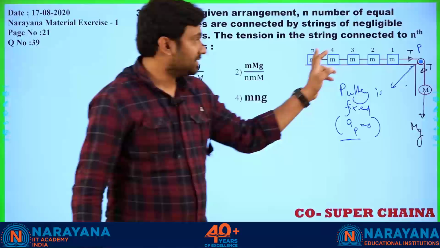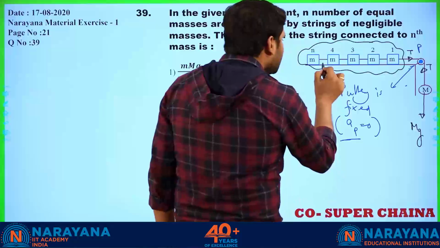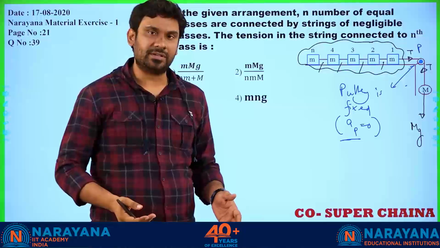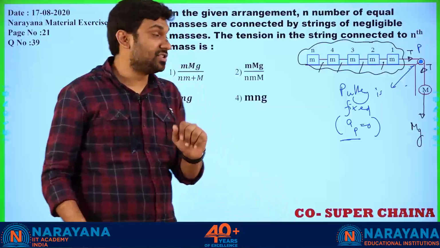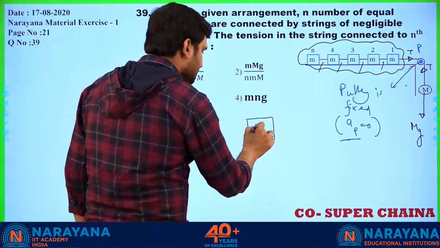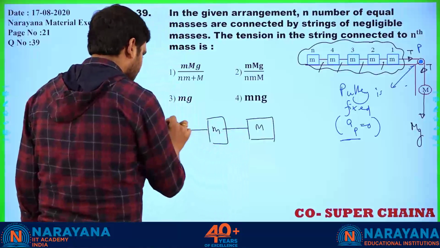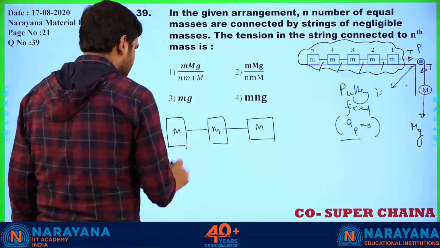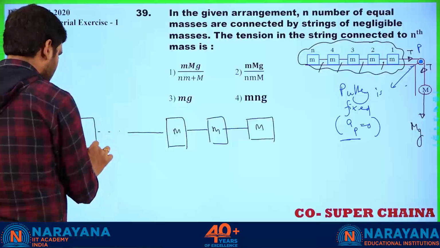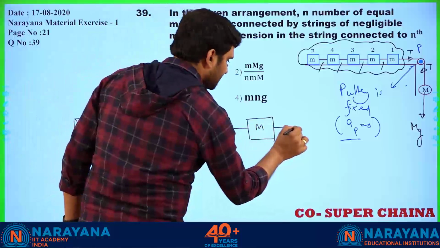Now I just want to show you one thing. This cluster of masses that we got here, will these individual strings make a difference? Are they at all going to make a difference, or will they not contribute at all? I want to check it. So for that I am just checking 2-3 masses. Let us say this is M, this is also M, this is also M, like that. We are moving up to the nth mass. And here the main string is connected.